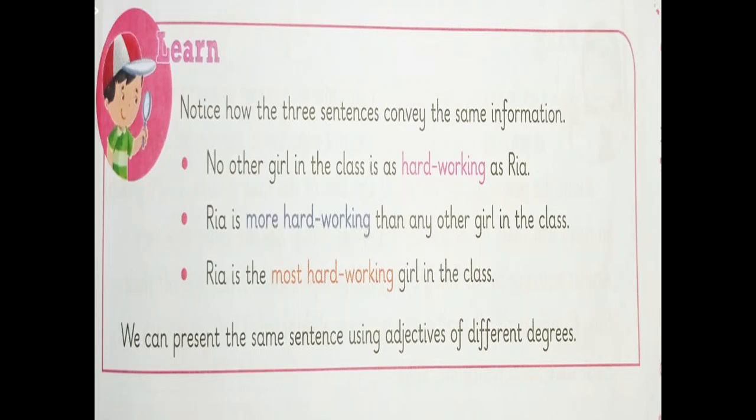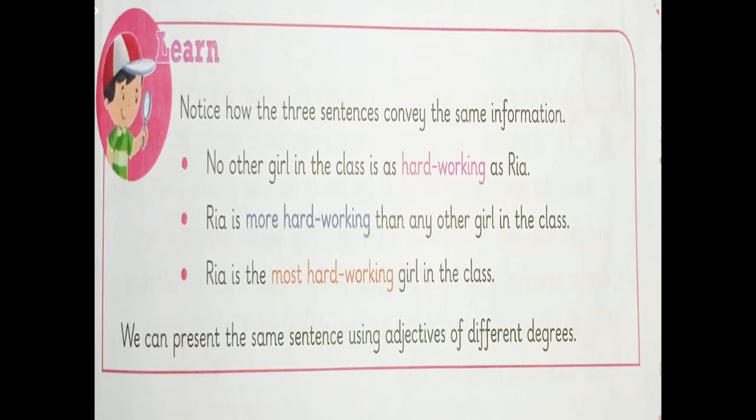Now let's take the second sentence, students. Ria is more hardworking than any other girl in the class. Again, when we are reading this sentence, we are trying to get the meaning that Ria is actually the best student and works the hardest in the class.